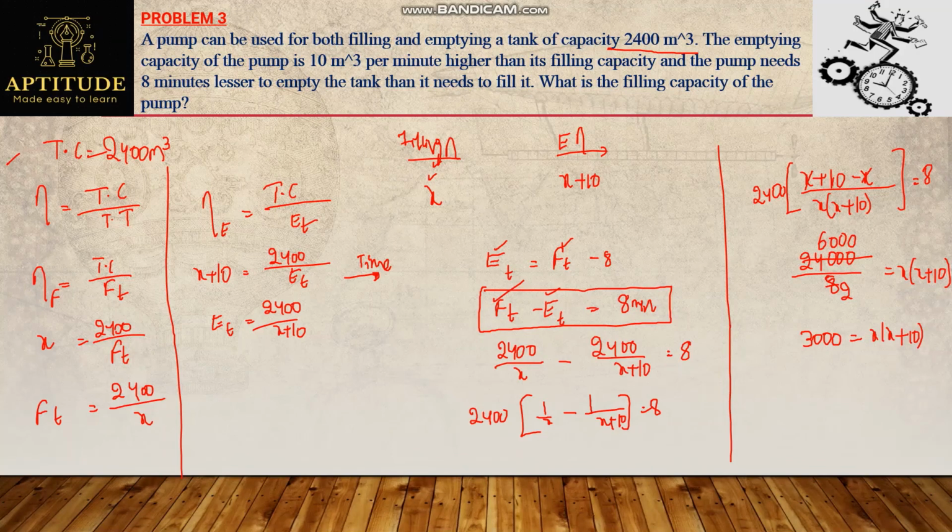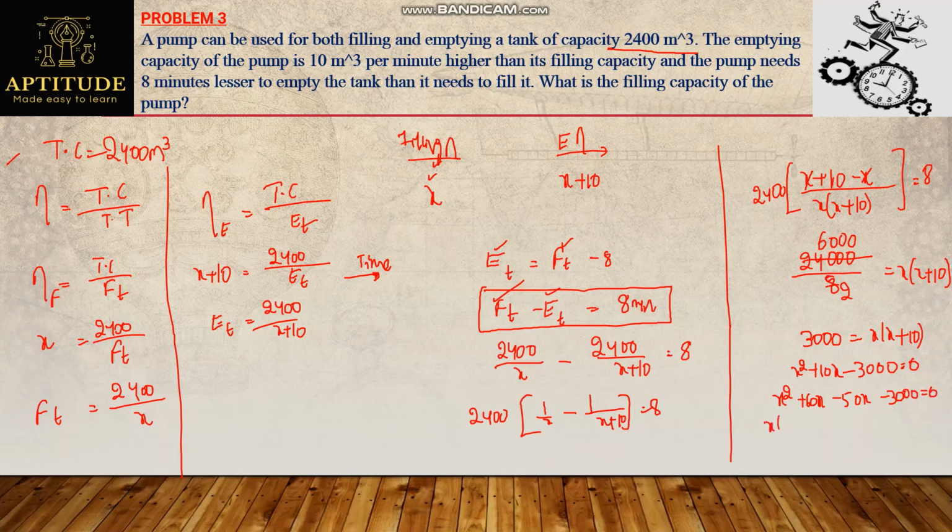And I can write this as x square plus 10x minus 3,000 equals 0. And I can write this as x square plus 60x minus 50x minus 3000 equals 0.